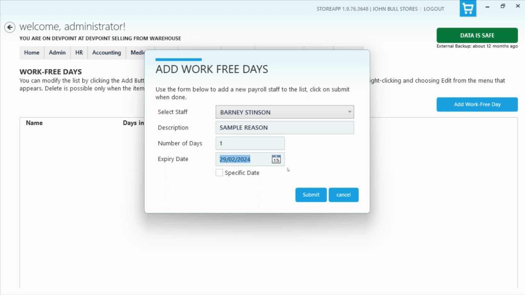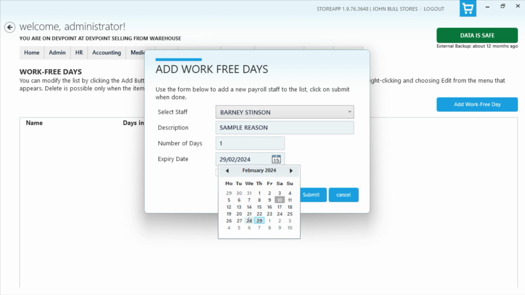So by the end of the month, if they don't use this free day, whether they use it or not, it expires. They will not be able to use it after the end of the month. But then I can say that I want this to be on a specific day. Maybe the person has asked for this holiday for next week Friday, that is the 16th.